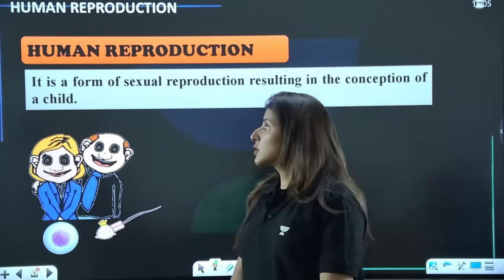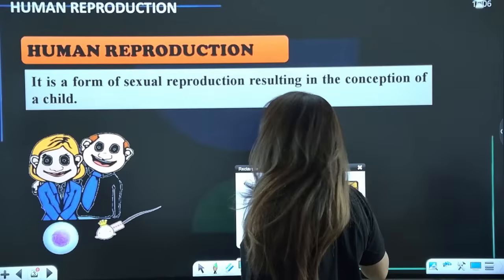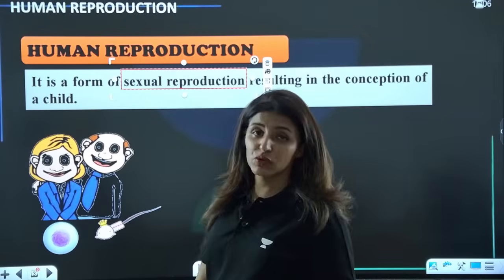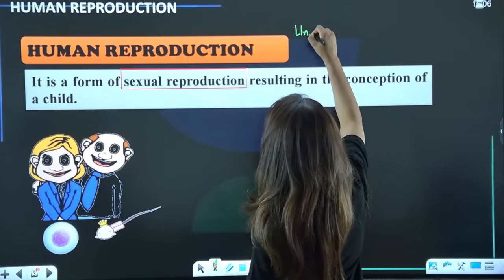All right. So guys, starting with human reproduction, what is human reproduction? We know it is a type of sexual reproduction. So humans are sexually reproducing organisms. Talking more about human reproduction, we are unisexual.